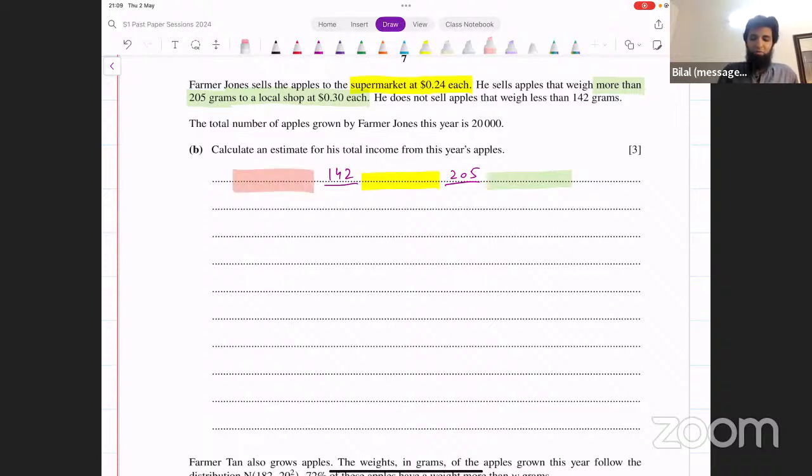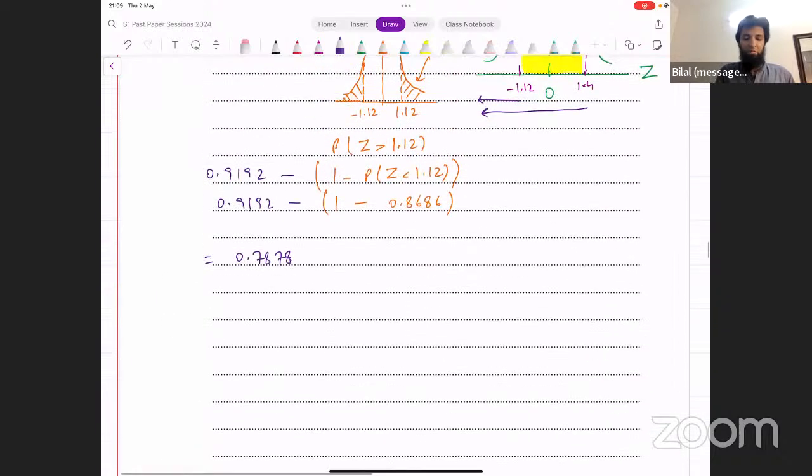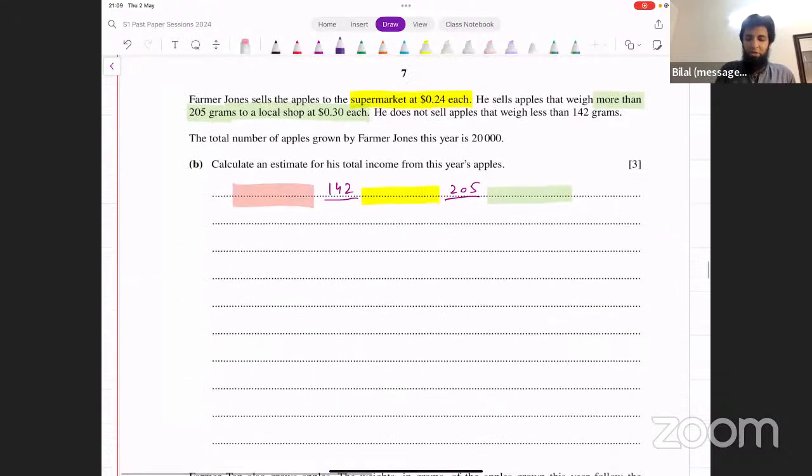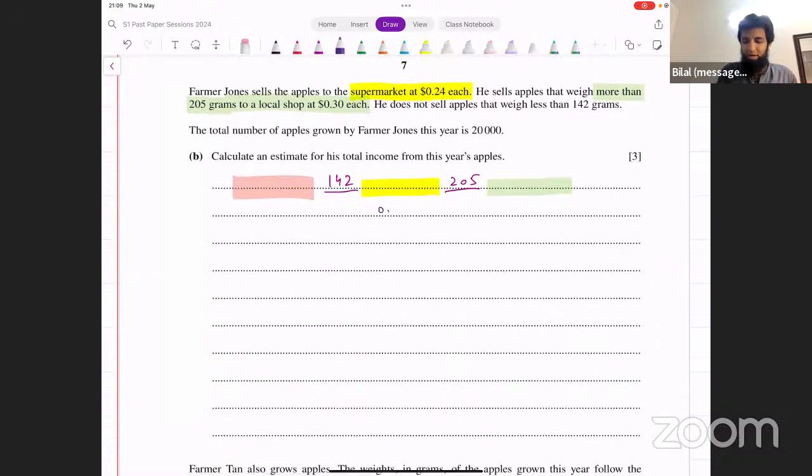Do we know the proportion of apples in each of these regions? We know the proportion for the middle region. The probability of an apple falling in the middle region is 0.7878. If you want to write this as a percentage, you can say 78.78% of apples fall in the middle region.